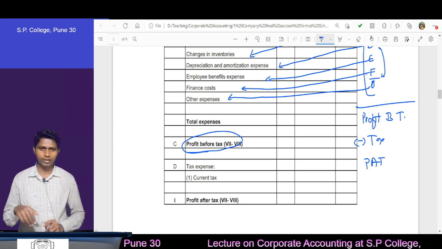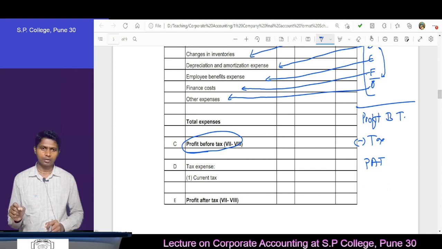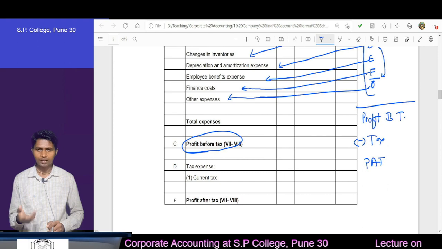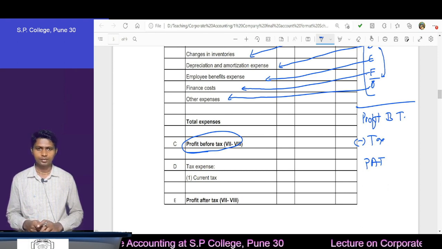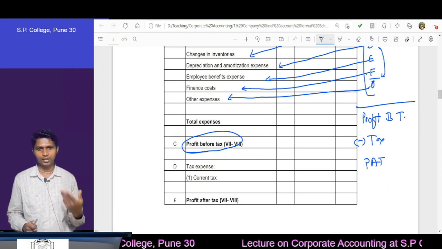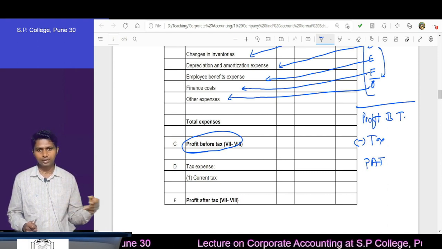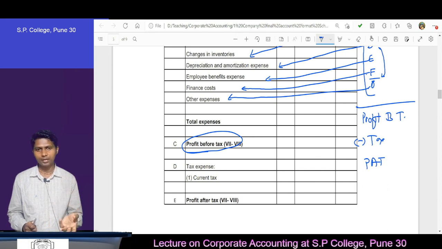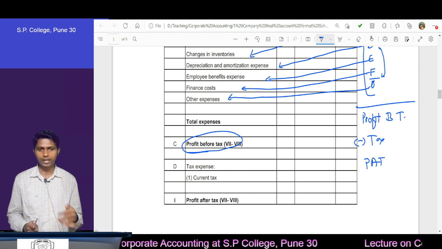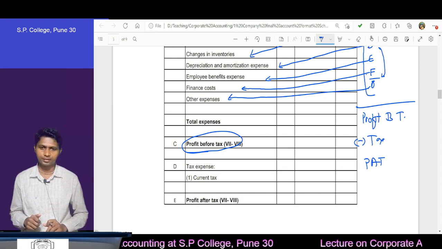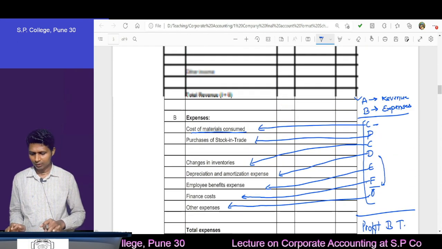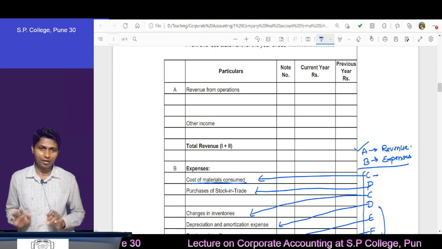But in actual Schedule 3 you will find profit before the discontinuing operation, and then some extraordinary items, then less extraordinary items, profit after extraordinary items, and then discontinuing operation, then discontinuing operation items, and then after that we will find profit before tax, and then less tax, and then profit after tax, like this. But here we will make it simple, we will keep this as it is. Understood? Now this is all about the profit and loss format.